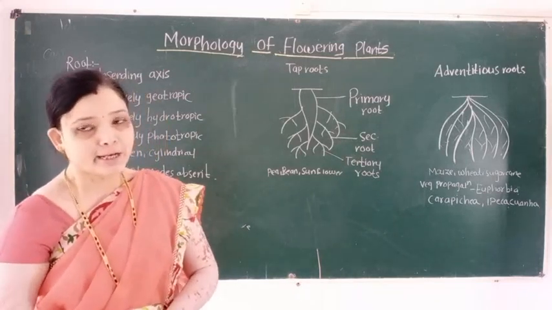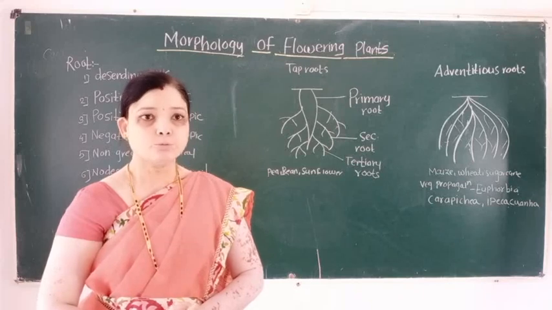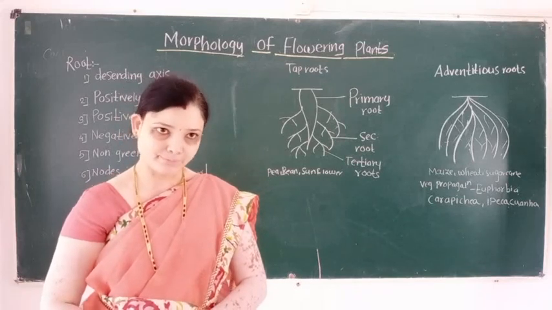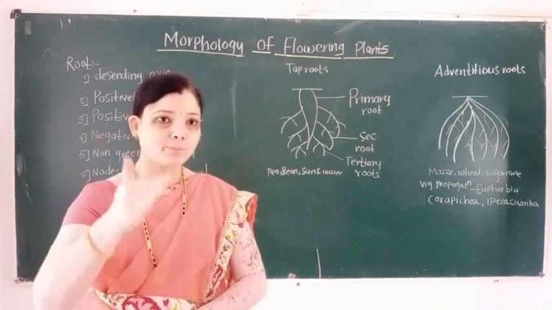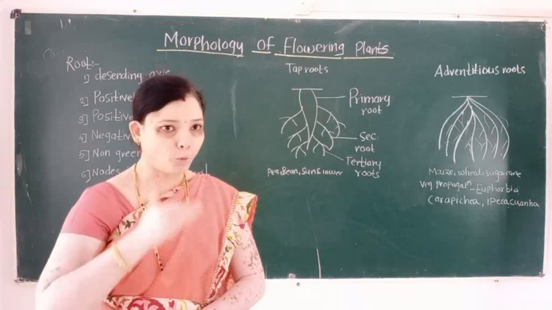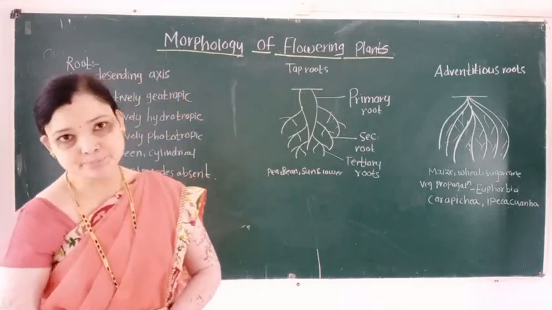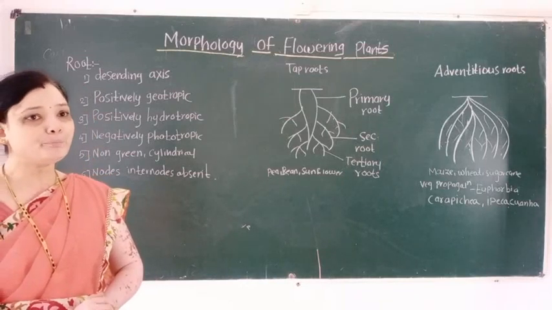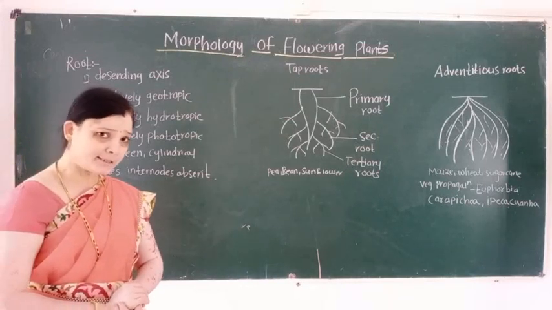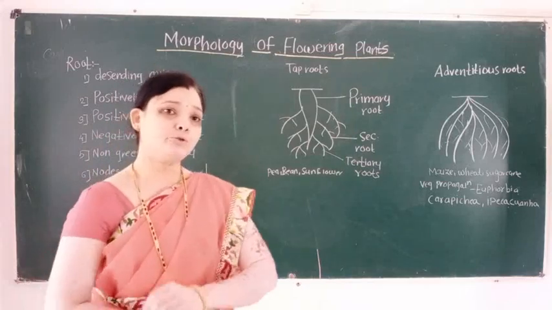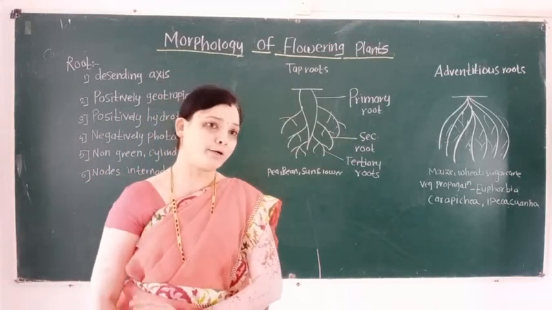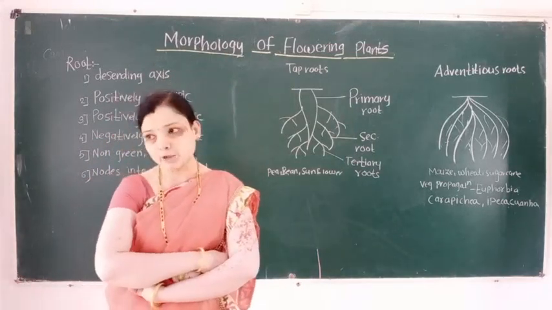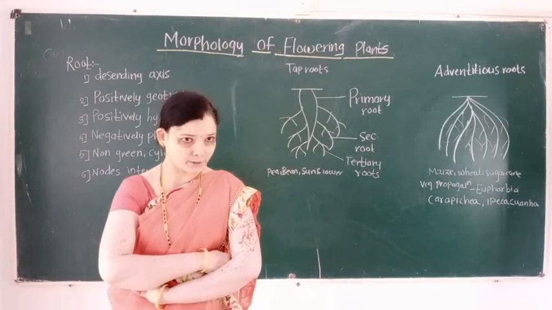In the previous lecture we understood the angiospermic plant body is divided into two parts.